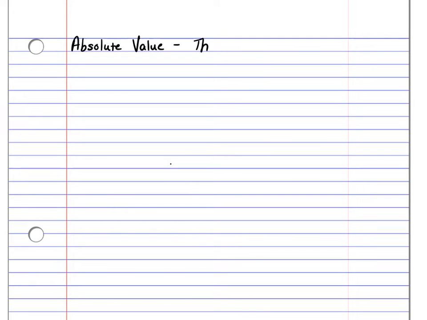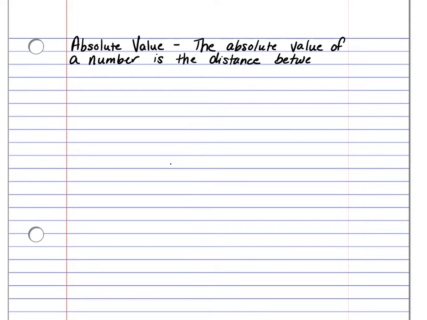The absolute value of a number is the distance between the number and 0 on a number line.